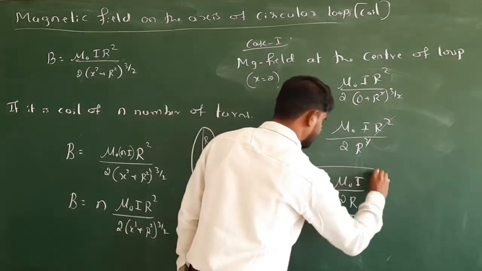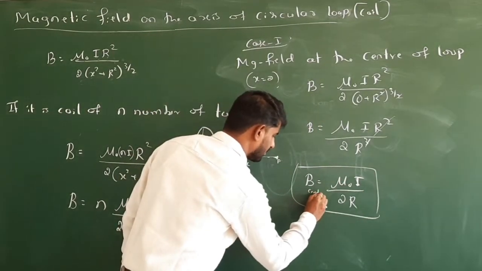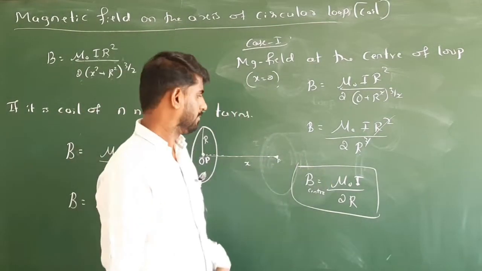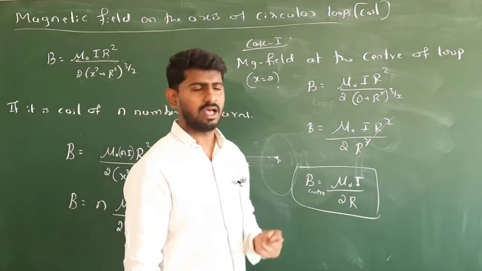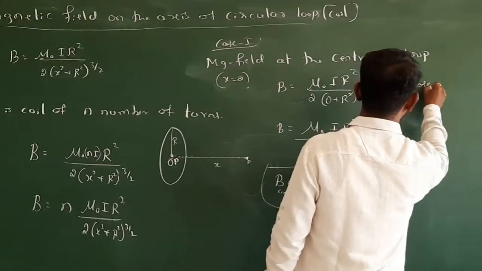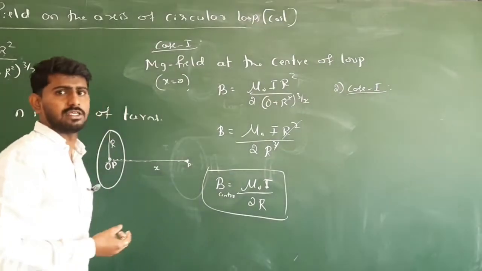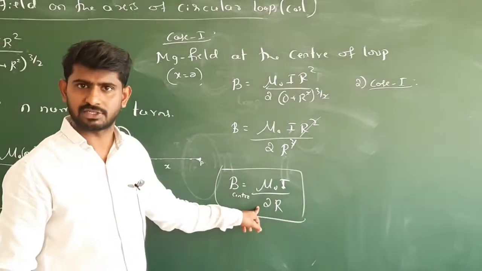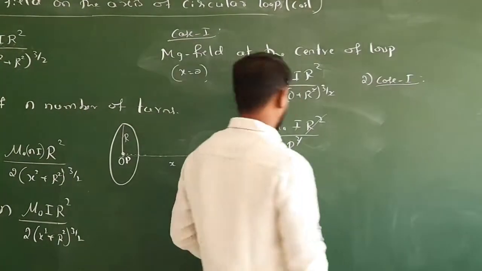So this is the magnetic field. This is the magnetic field at the center. The magnetic field at the center of that circular loop. B is equal to mu naught I divided by 2r. Is it clear? Okay, similarly I want to get one more case. I say case number 2. So these are general cases. Usually we get problems like this. So what was the magnetic field at the center? So you should remember this formula so that you can easily solve it, or else you have to simplify like this, right? Okay, and one more.